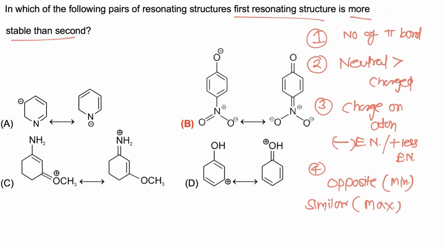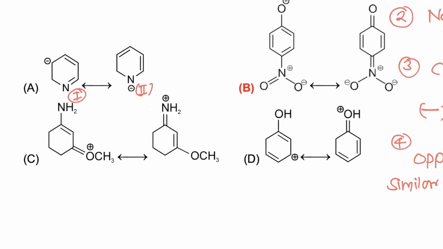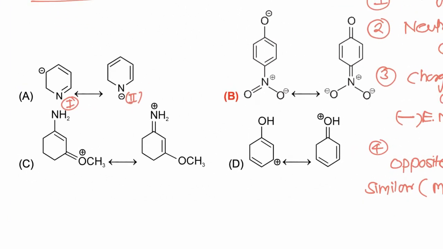Now in the first molecule, negative charge is present on carbon, in the second, negative charge is present on nitrogen. Negative charge is more stable on a more electronegative atom, so the second is more stable than the first.